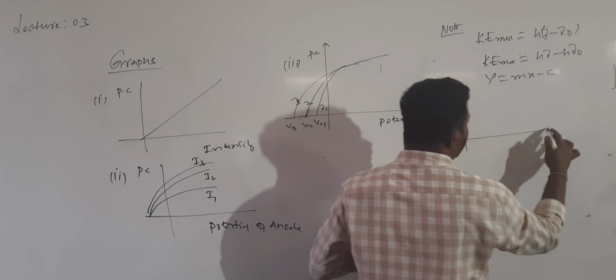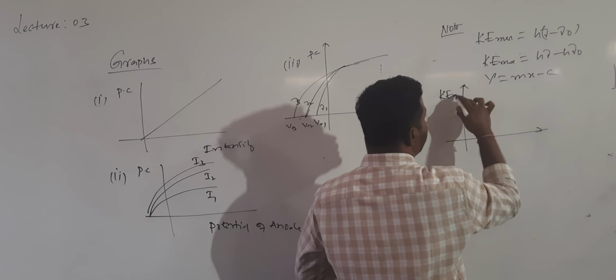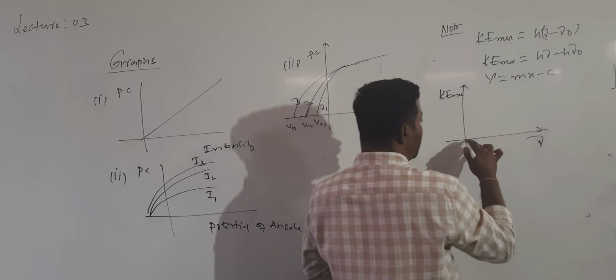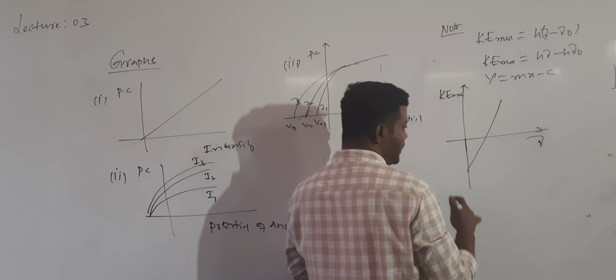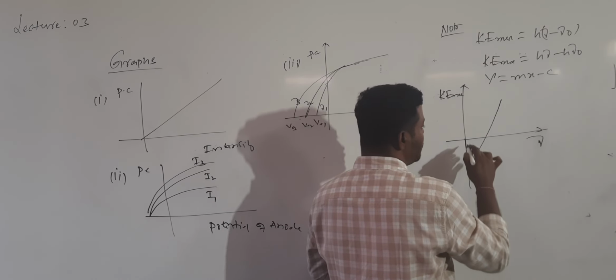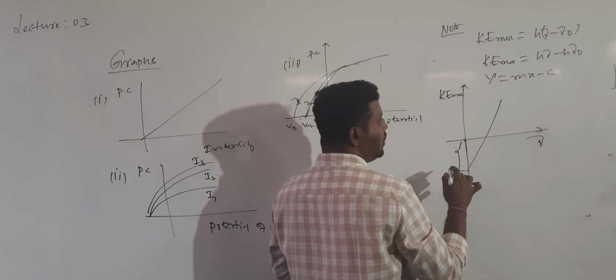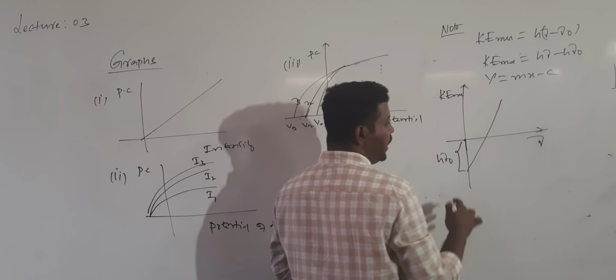If I plot the graph between maximum kinetic energy Ke max and frequency, the graph is a straight line with a negative y-intercept. If I call this O, this will give you the y-intercept, and the y-intercept value is given by h into mu naught in this graph.